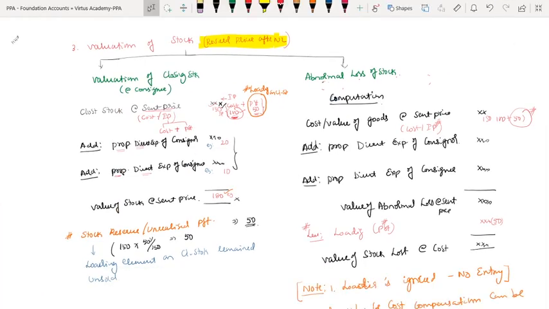Now, whenever you touch the stock, my dear friend, I said from the point of purchase till the point of sale is your direct expenditure. Therefore, up to goods reaching the consignee's end, whatever expenditure we have incurred, everything will be considered as a direct expense only.